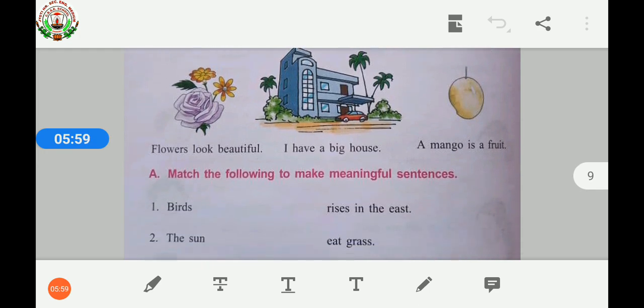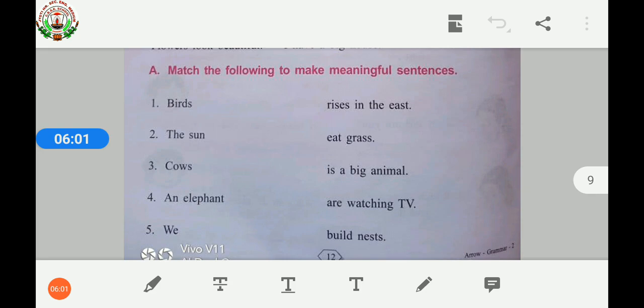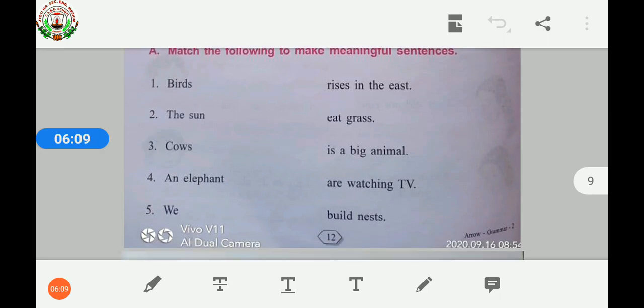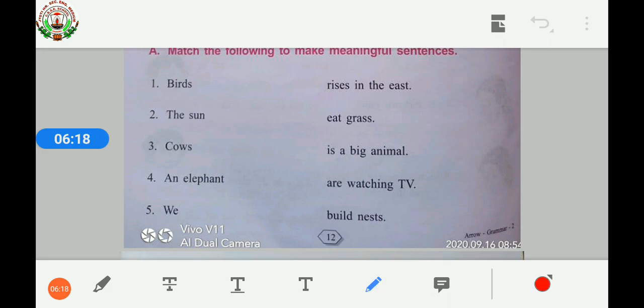Let's move to the first exercise, that is A. Match the following to make meaningful sentences. Children, here the group of words are given. You have to match the correct group of words to make a complete sentence. So let's do it. First one, birds. So birds build nest.